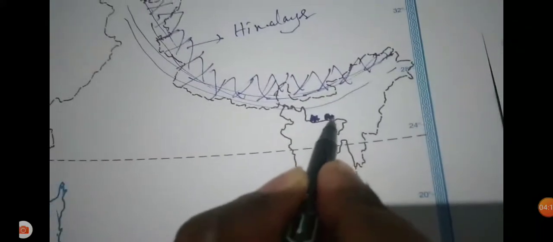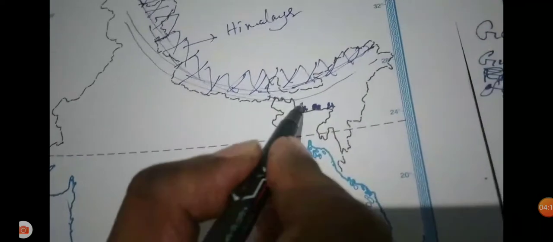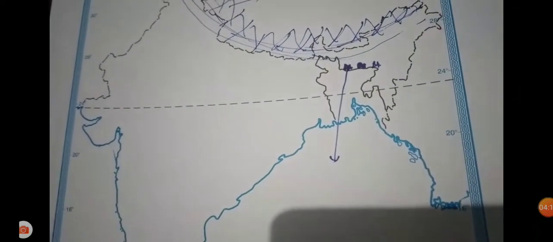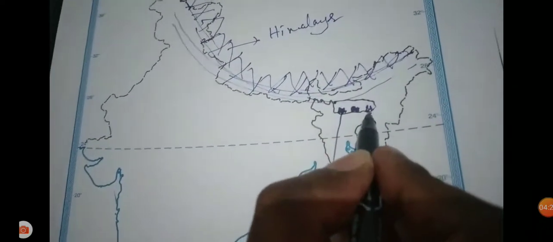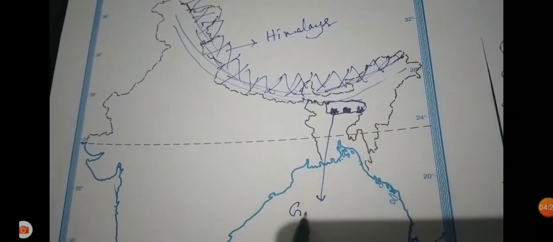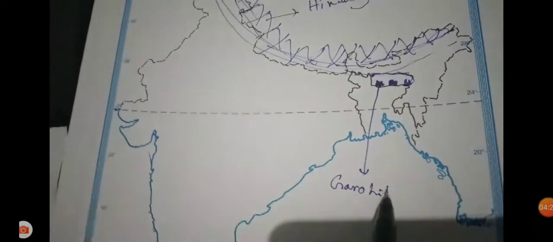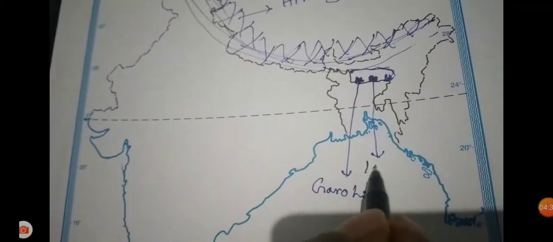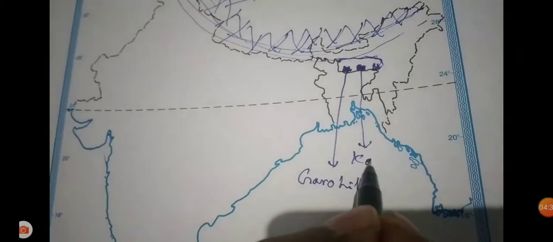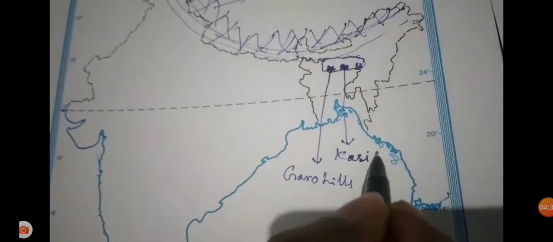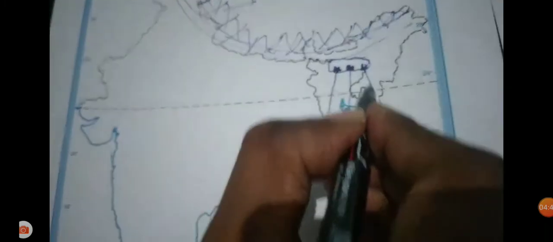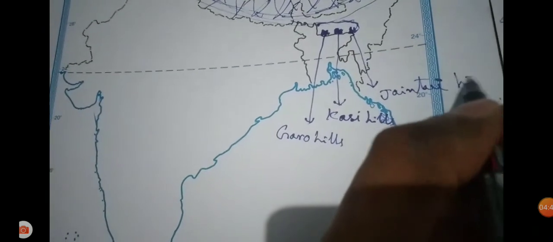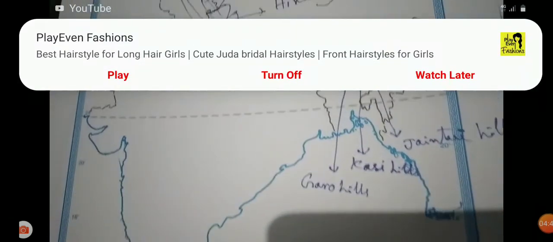Now we are identifying the hills and plateaus located in Meghalaya. Meghalaya state was formed in 1969 based on these three districts, which are hill regions: the Garo Hills, Khasi Hills and Jayantia Hills. These three are important hills in Meghalaya.